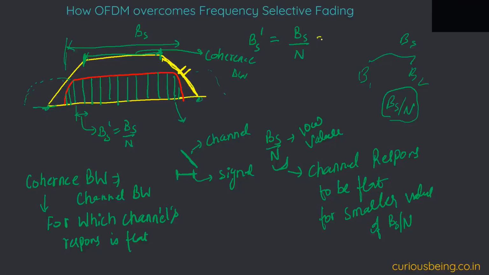For the single BS by N, I'll introduce one term here: when we divide the signal bandwidth into multiple chunks, one chunk is known as a subcarrier. The channel response across one subcarrier bandwidth can be assumed to be flat. But when we are analyzing the channel bandwidth across multiple subcarriers or one part of the signal, that assumption is not valid. This assumption is valid only for one subcarrier bandwidth.